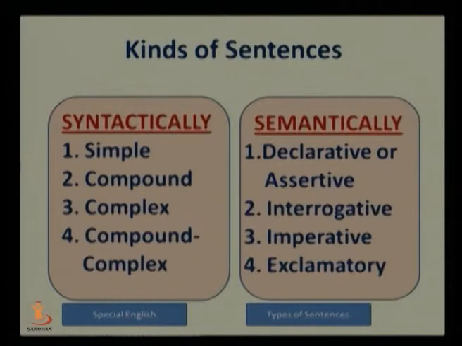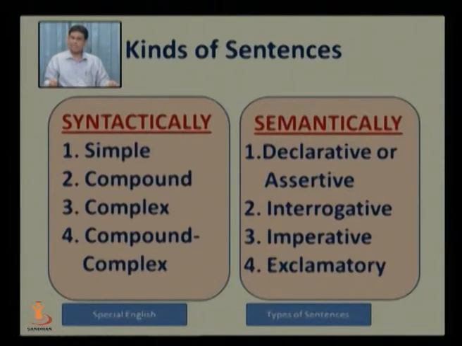Now let us talk about the kinds of sentences. There are two types of sentences, you can say syntactic and semantic. Syntactically, that is by the arrangement of words, the grammatical order of words, there are four kinds of sentences. They are simple sentences, compound sentences, complex sentences and compound and complex sentences.